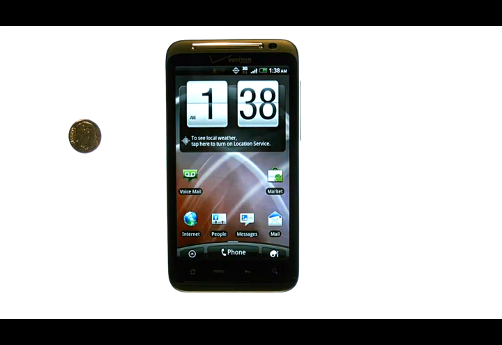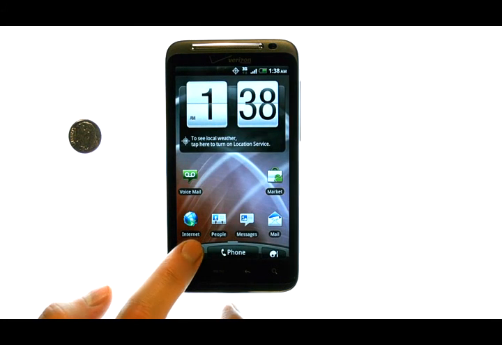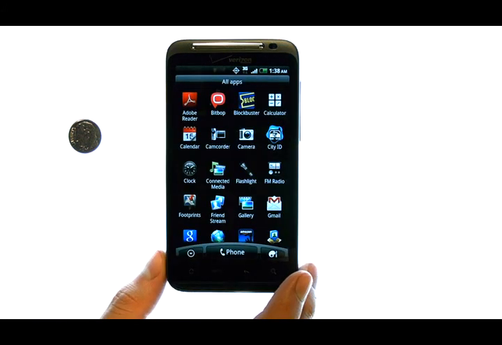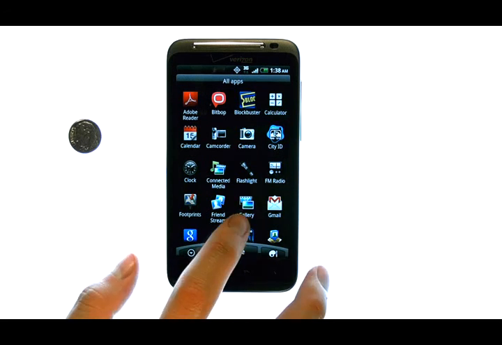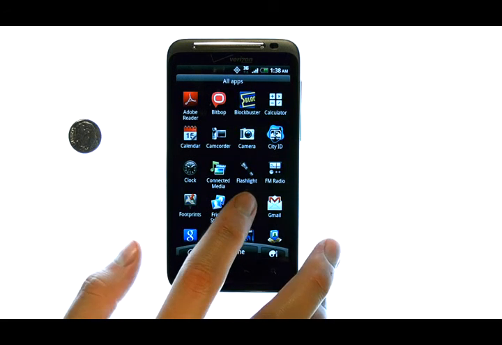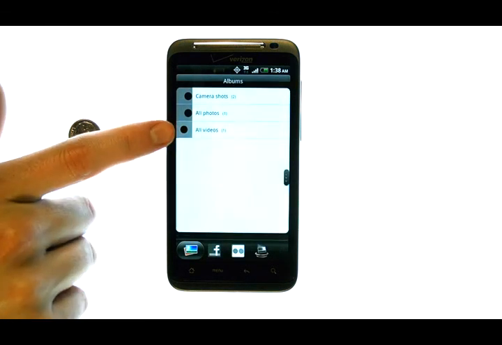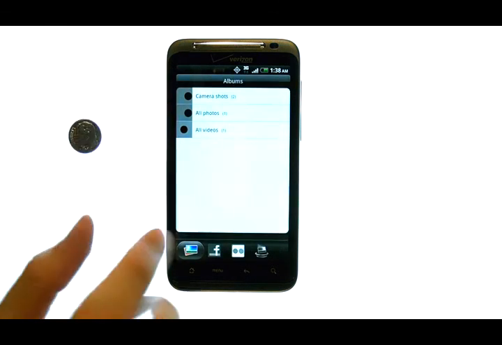Now if we want to view the photo or the video that we just took, we have to find our gallery application. So select your All Applications menu and then select Gallery located here. This will bring up all of your videos and photos that you've taken. As you can see, we have one video and one photo.